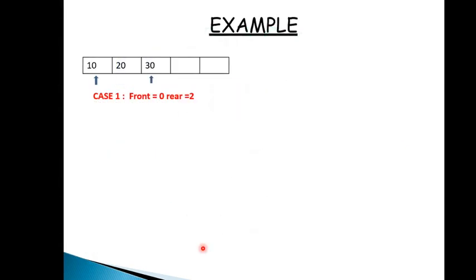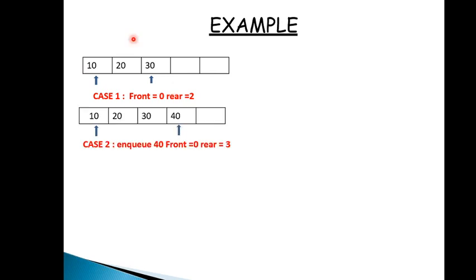Okay, now this is our example. This is a queue where there are already three elements: 10, 20 and 30. 10 is on index 0, 20 is on index 1 and 30 is on index 2. So here front is 0 and rear is 2, because front is pointing to index 0 and rear is pointing to index 2.